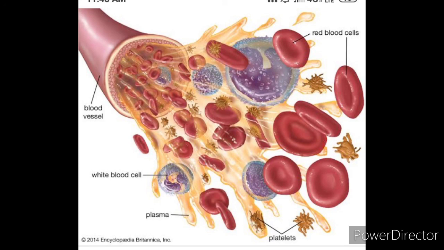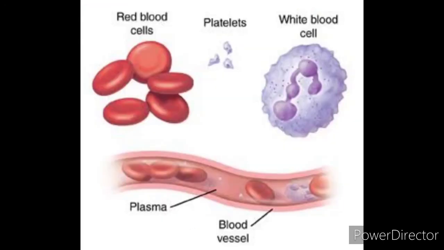The hemoglobin molecules combine with oxygen to form oxyhemoglobin. In the blood, the RBC contains the hemoglobin, and that hemoglobin carries the oxygen. White blood cells are otherwise called leukocytes. These blood cells are larger than red blood cells. They are spherical in nature and they have a nucleus with different lobes. They do not contain hemoglobin, so they are white in color.